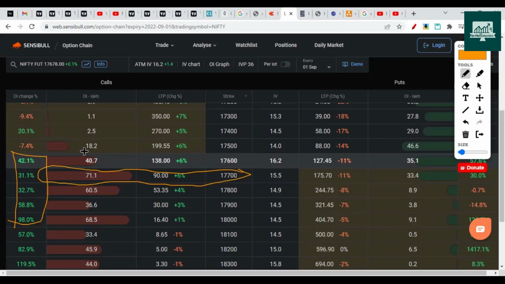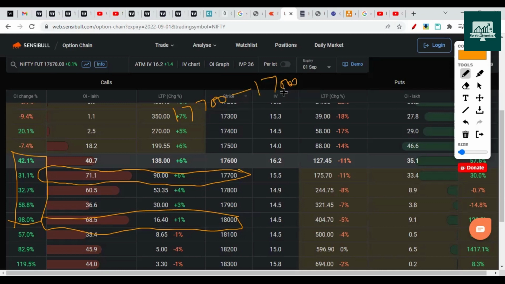Hence it fell on the downside, and the next day it gave consolidation. So 18,000 was a better range for this, but currently the range, as per the numbers at least, seems to have contracted to 17,700 to 17,000. So this is the range.